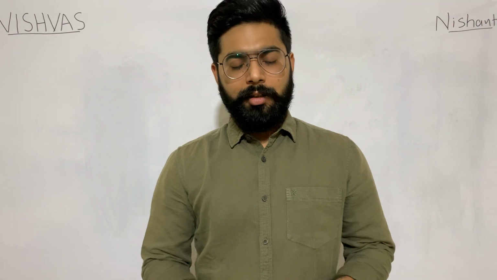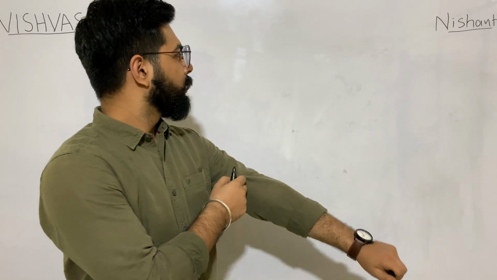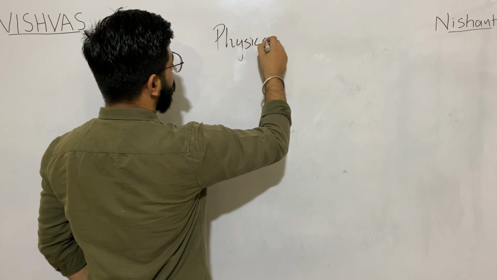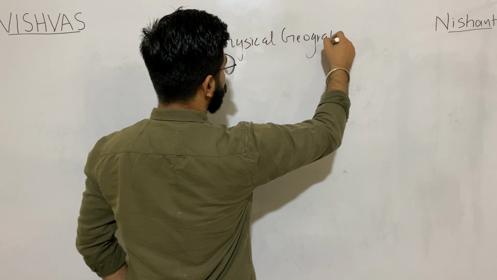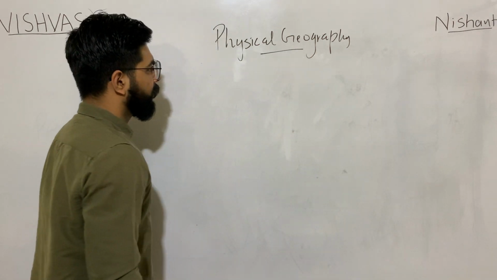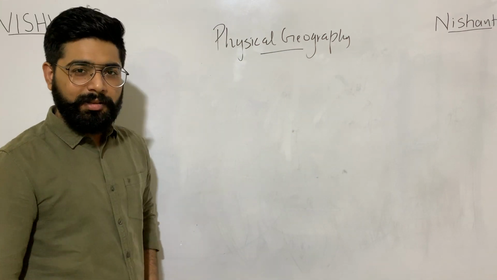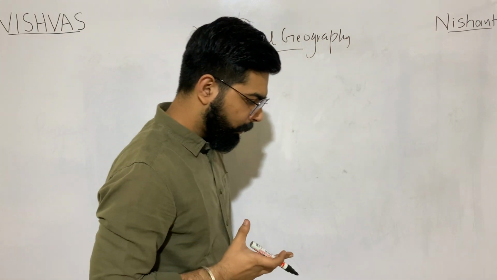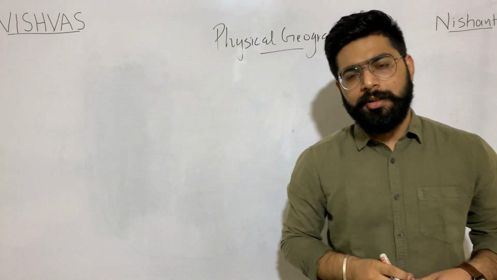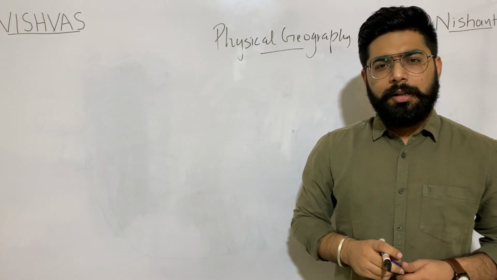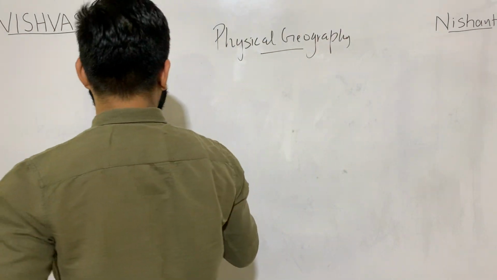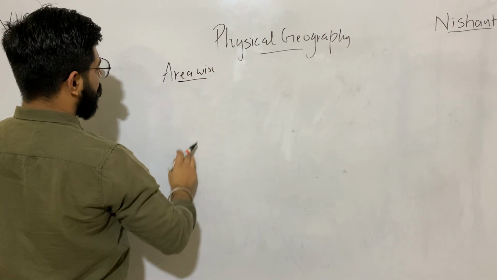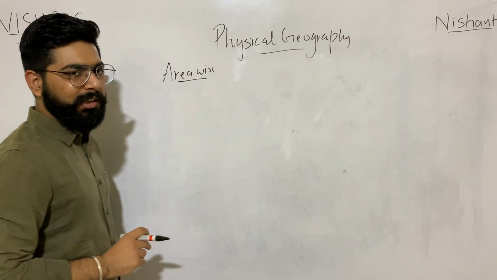And in this video, we will be studying physical geography. Physical geography, we will start with basics. And in basics, we all know that our Earth has 7 continents. I'll try to arrange them in decreasing order area wise. So the continent with the maximum area is